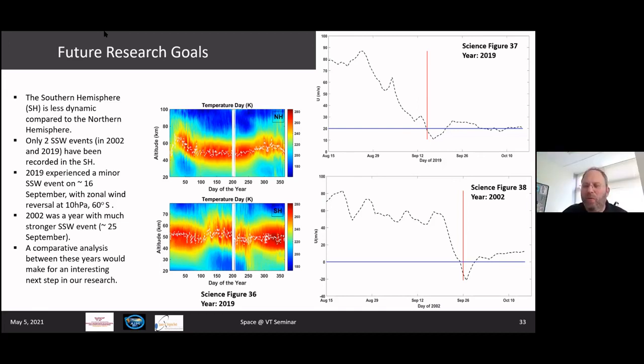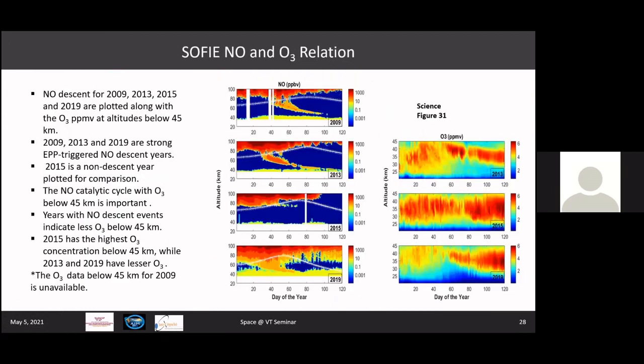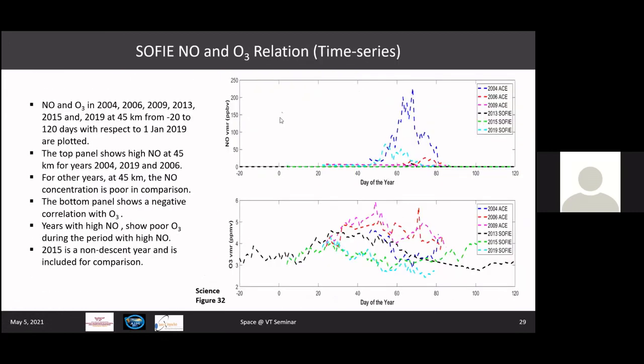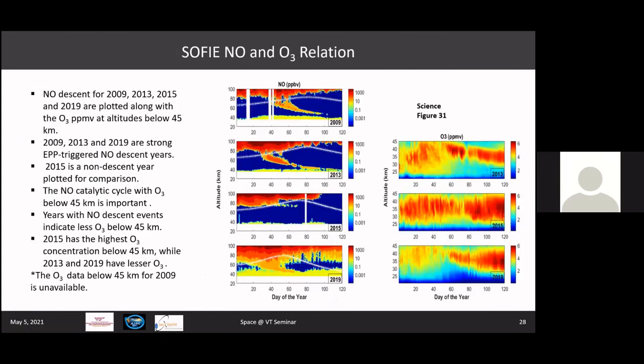Okay. Mike, were you asking about water and nitric oxide or ozone and nitric oxide? Well, I think more ozone and nitric oxide was the one that struck me. I think going back a slide or two, there were some very sharp lines in the plots.